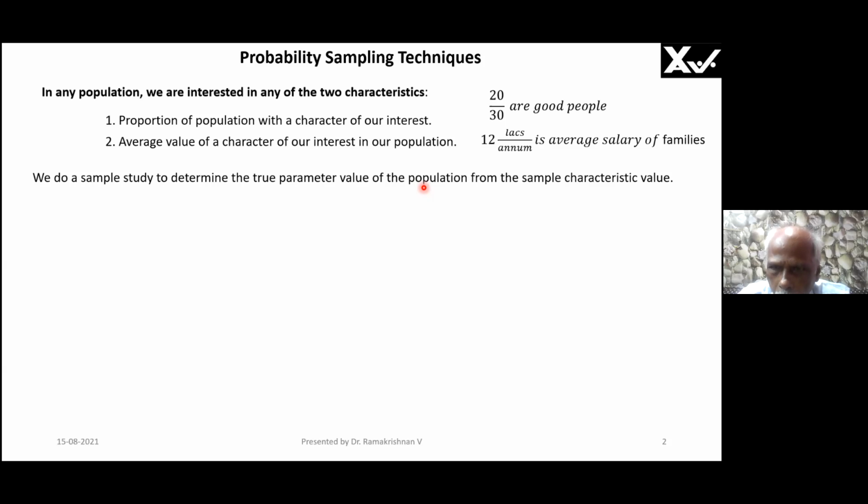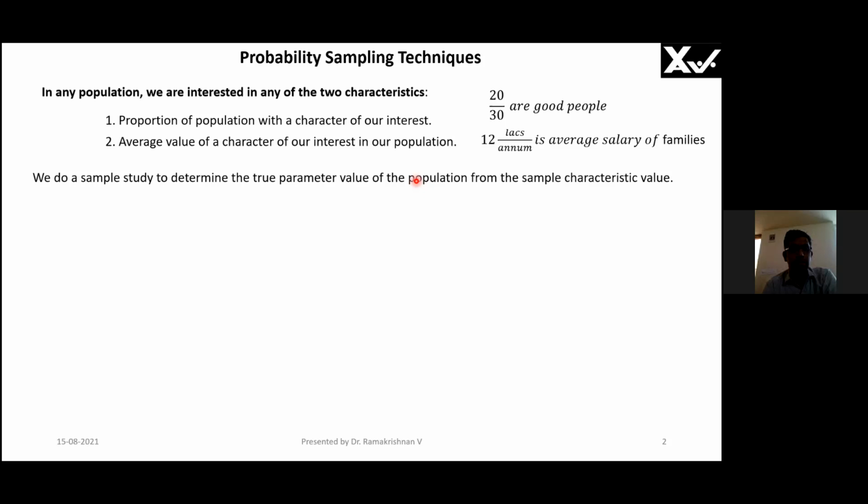Understood? Yes, sir. You know what is a sample? Why do I take a sample? I want to find out the performance of your group. Then I will take any one of you and ask you a question. If you are intelligent, I will say that your population, your group, is fantastic. Will I say or not? Yes, sir. So it is possible your whole group may be intelligent or may not be intelligent.